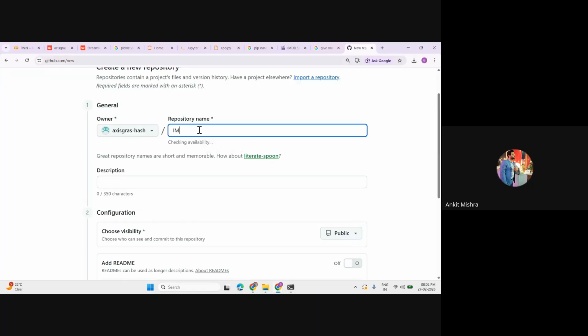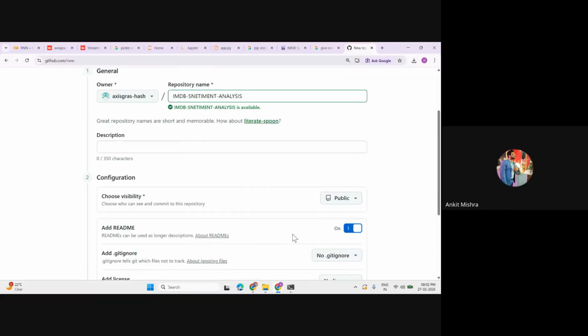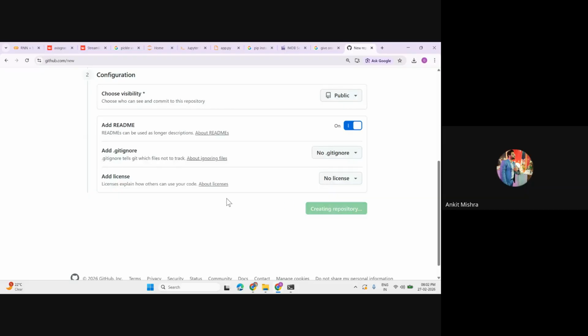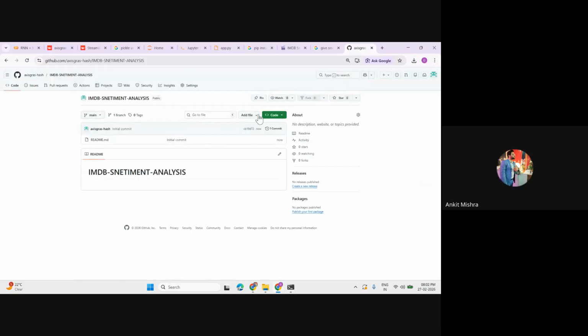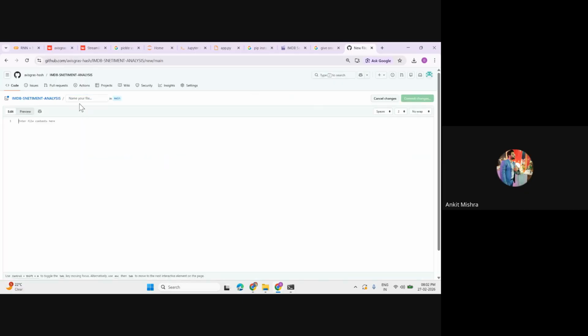And what is that? IMDb sentiment analysis. Okay. IMDb sentiment analysis. Let's just add this README file. Okay. You can take GPT's help to create this README file as well, right? I'll just go to this add file. I'll click on this create new file. And inside this new file, I'll paste all the requirements.txt.